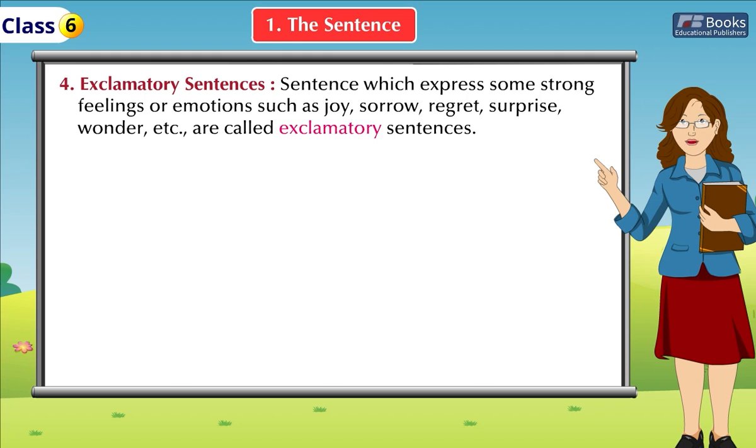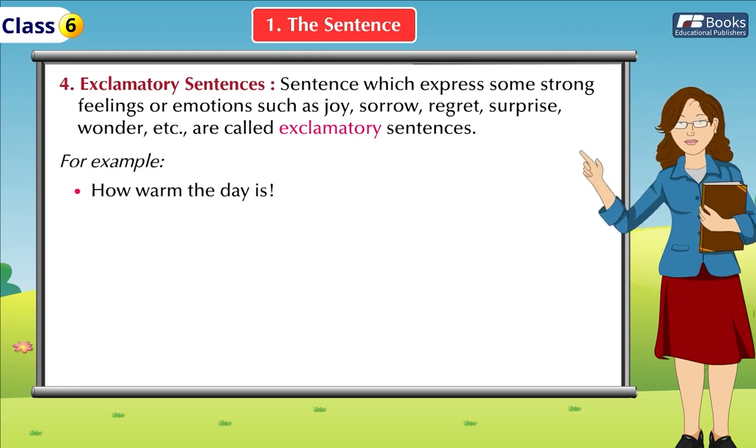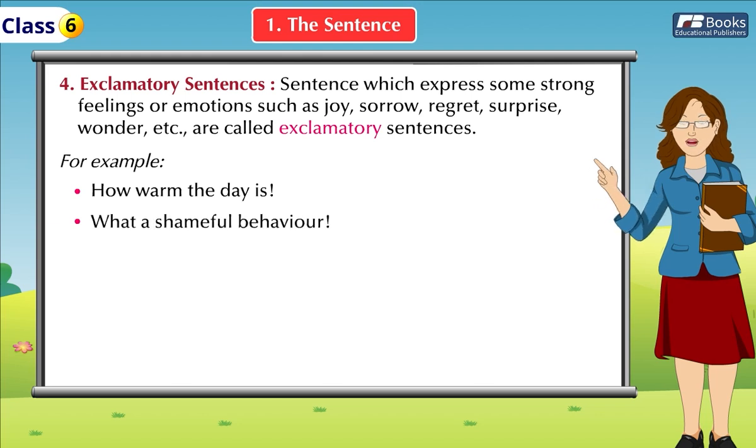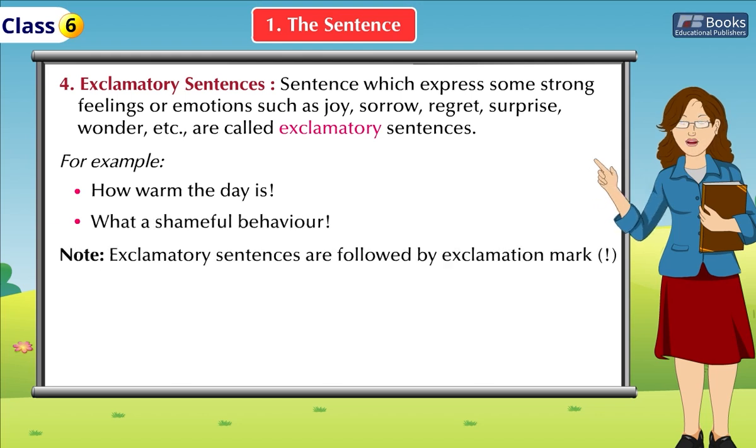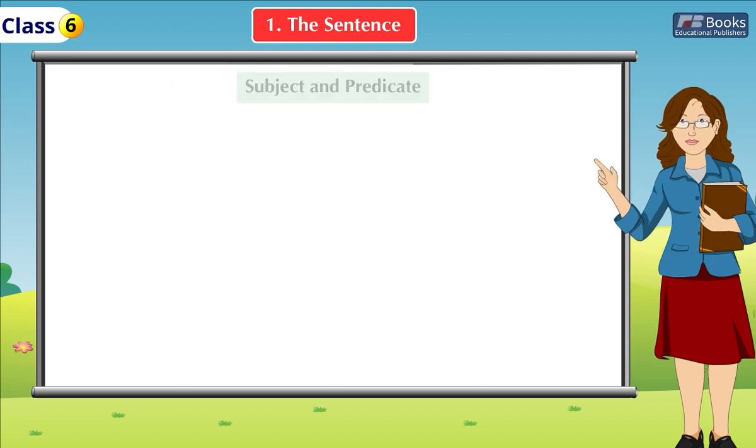Sentences which express some strong feelings or emotions such as joy, sorrow, regret, surprise, wonder, etc. are called exclamatory sentences. For example, how warm the day is! What a shameful behavior! Note: exclamatory sentences are followed by exclamation mark.